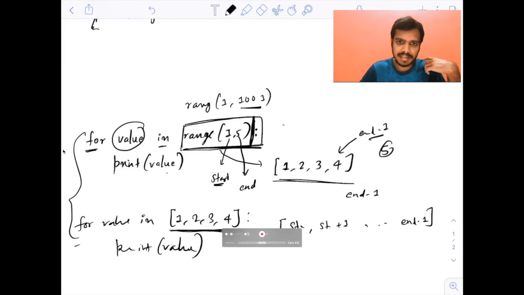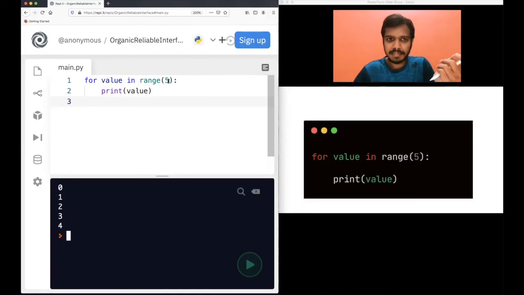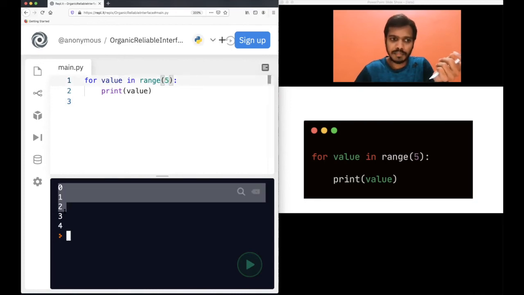So if you do not provide the starting number and only have the ending number, Python will start from 0 to end minus 1. But if you have 7, what will be the output? 0 to 6, okay? So remember this one.